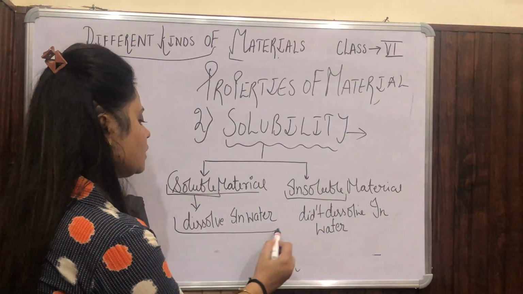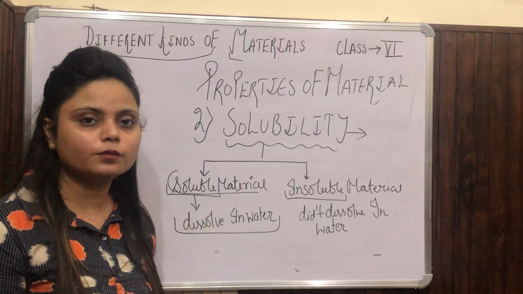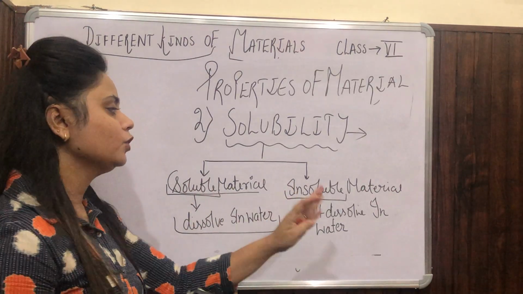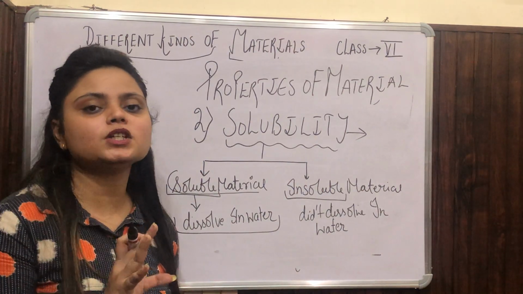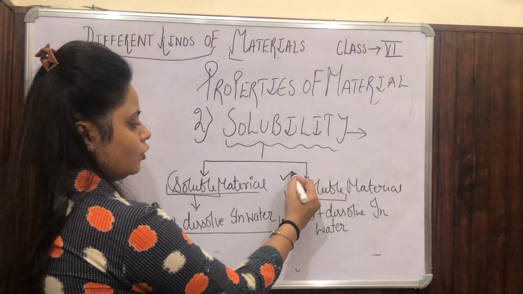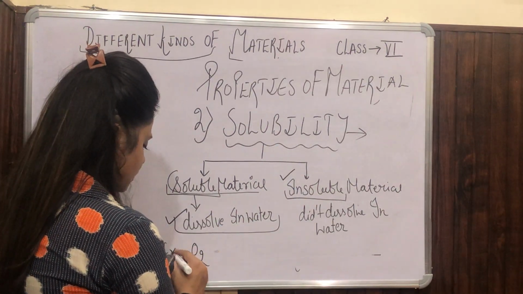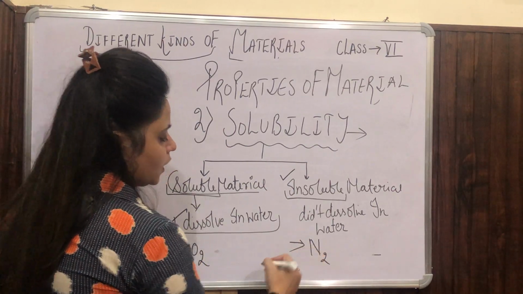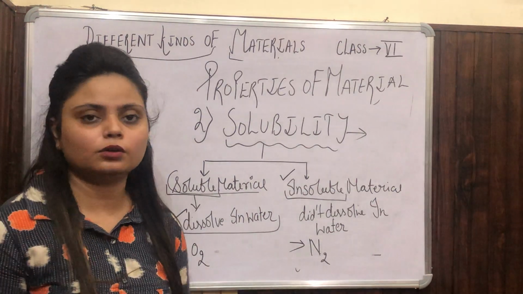So how can we say which thing dissolves in water? Like, you just put salt in the water, it dissolves in water, so that means it comes in the category of soluble material. And when we put something very solid that doesn't dissolve in the water, that comes in the category of insoluble. In this, the example is oxygen, and in this the example is nitrogen. These are gases: oxygen is soluble and nitrogen is insoluble.